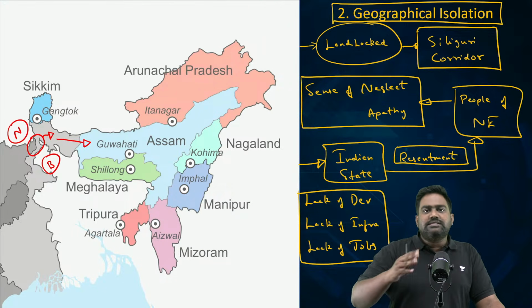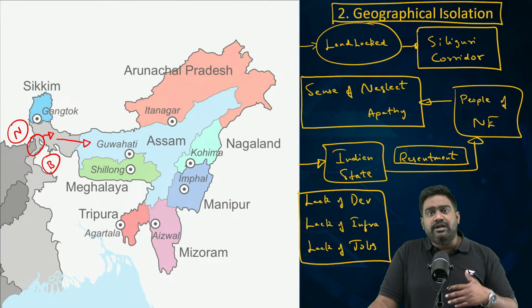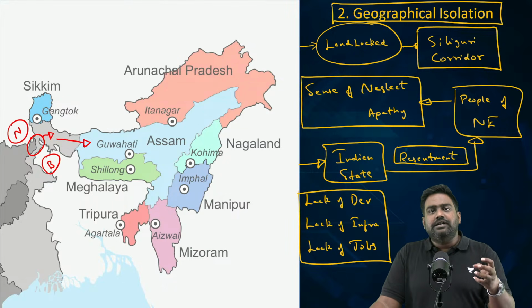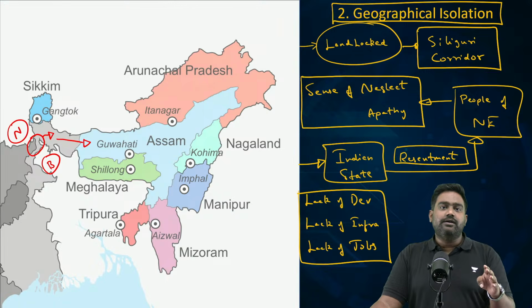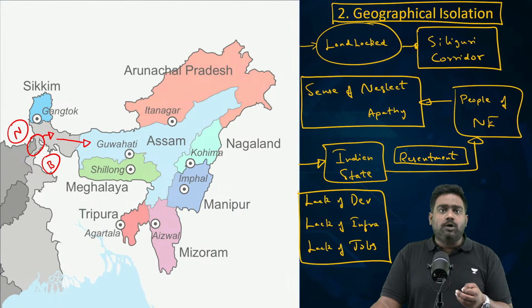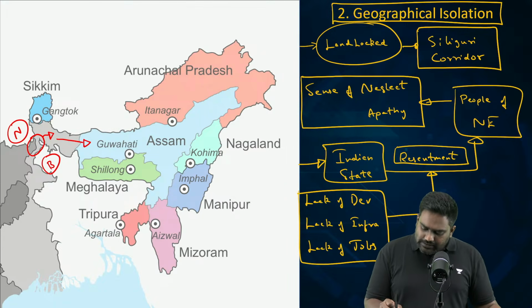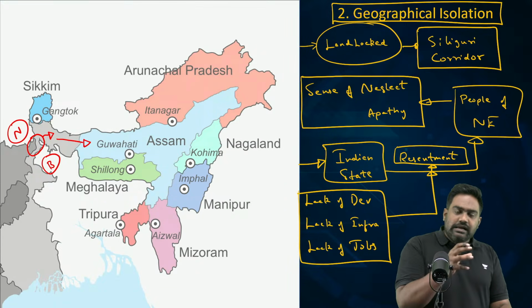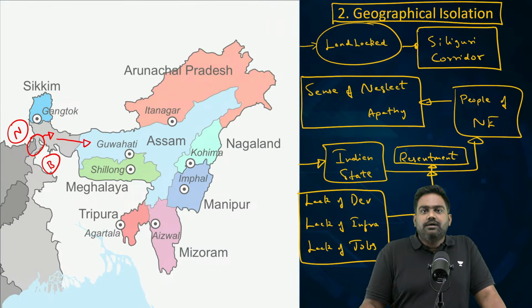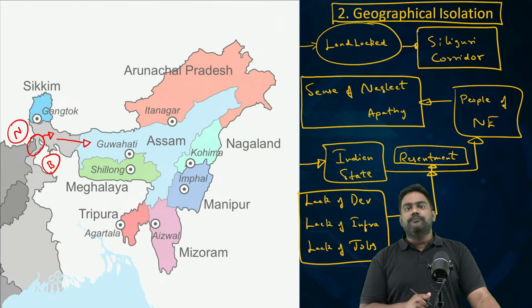So, over the last 70 odd years, the distance and the isolation of the region, the remoteness and the lack of connectivity, and the political neglect and apathy has led to lack of development, lack of infrastructure, lack of adequate jobs, lack of welfare. So this adds to the resentment factor and creates that sense of anger against the Indian state. And also don't forget the distinctiveness that you see amongst the communities over here.